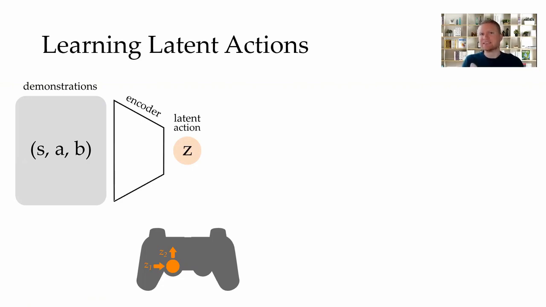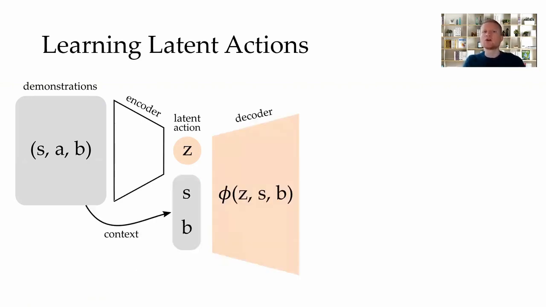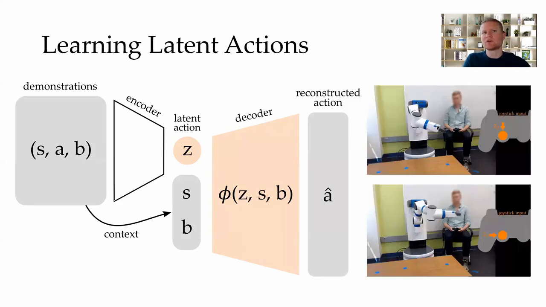Because this latent space is low-dimensional, it's suitable for users to control with a joystick. The robot decodes the meaning of the user's latent action based on its current context. This context includes the system state, as well as the robot's belief over high-level goals. Ultimately, the robot maps the user's low-dimensional input to a high-dimensional action. And this reconstructed action should match the demonstrated actions.